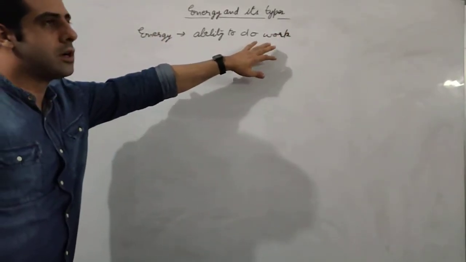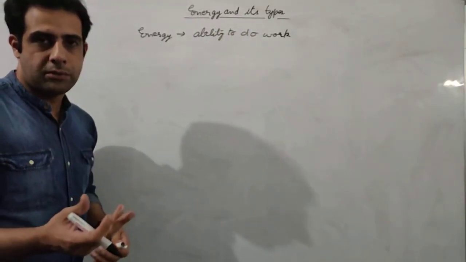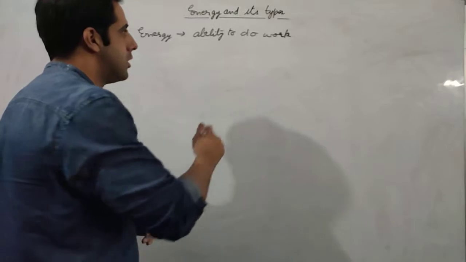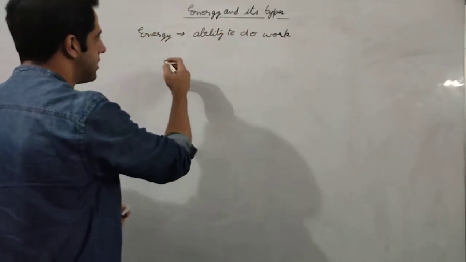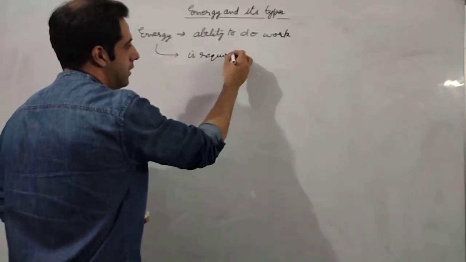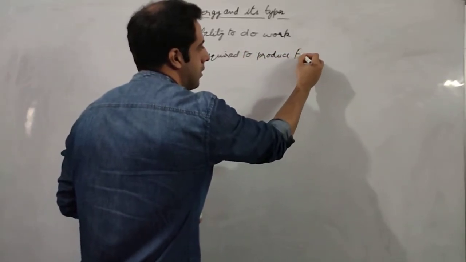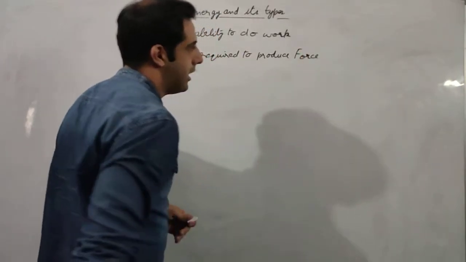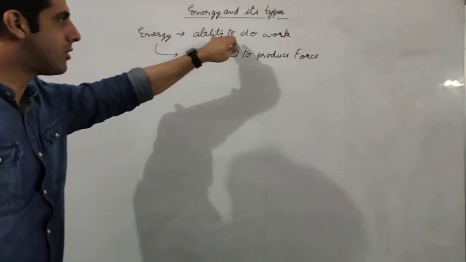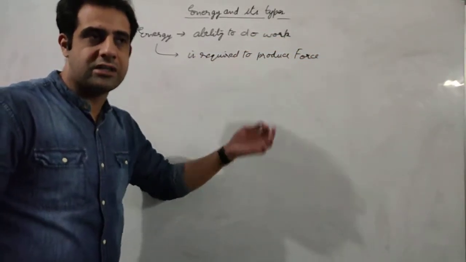But here let us say that work is done. Now we already know that to do work we need to apply some force to produce some displacement. So for there to be a displacement we need force, and only then can we say that work is done. So we can also say that energy is required to produce force. We need energy to produce force, or indirectly we need energy to do work. This is what is meant by energy is the ability to do work, because to do work we need force, and to apply force we need some energy.